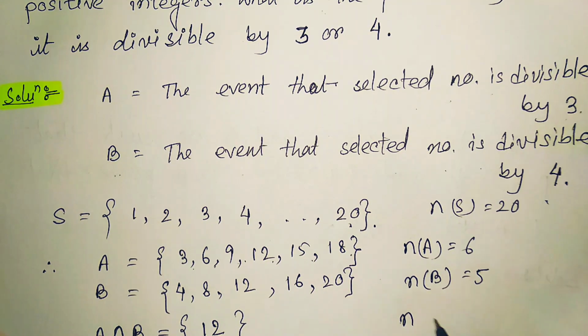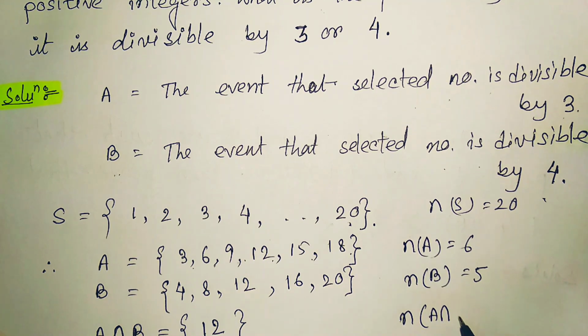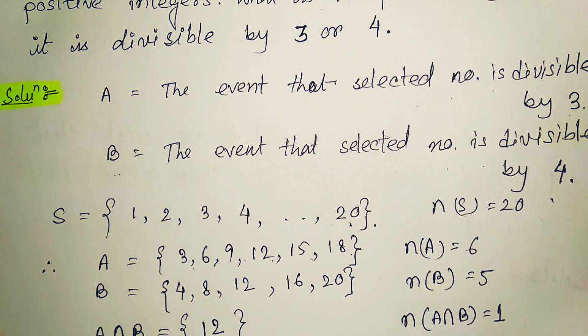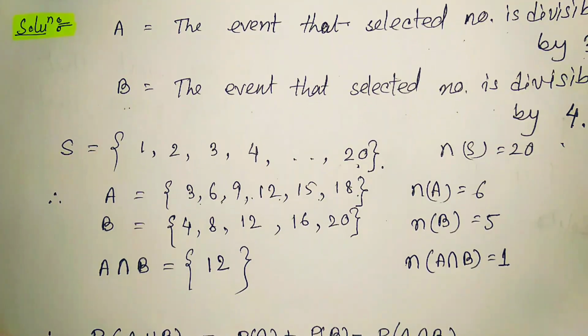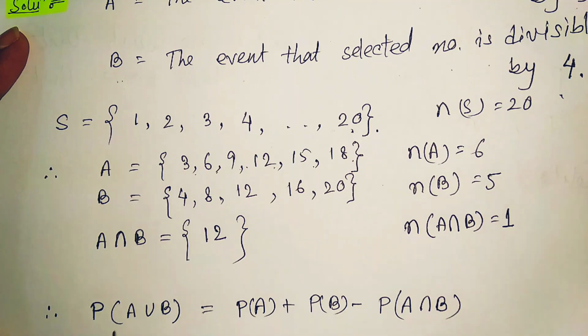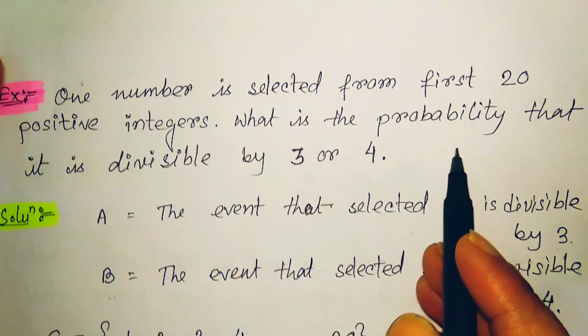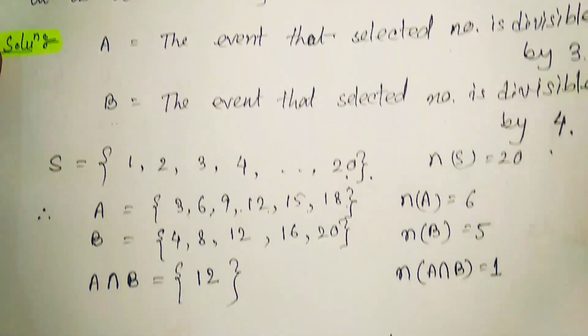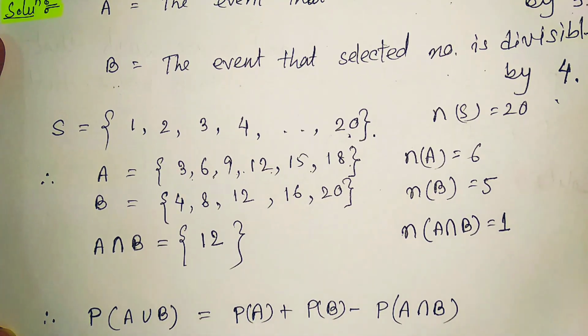So the total number of elements in A intersection B is 1. Now according to theorem 7, our requirement, the probability that it is divisible by 3 or 4, is the probability of A union B.